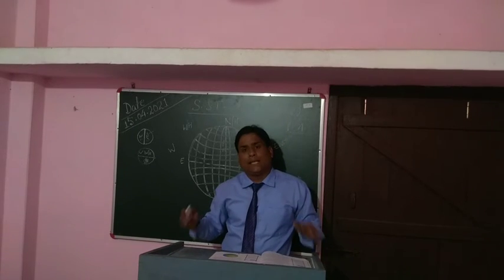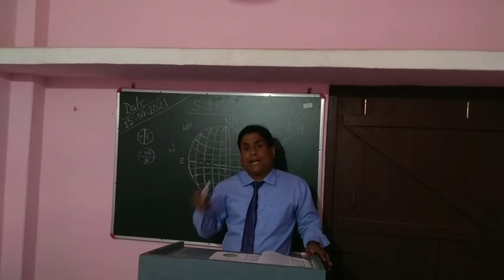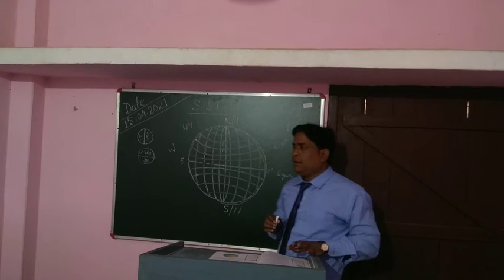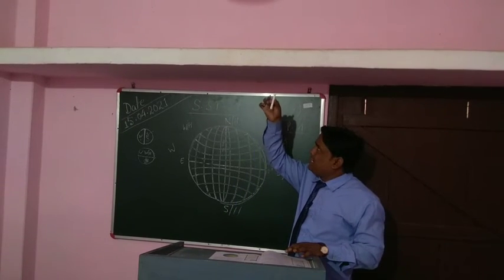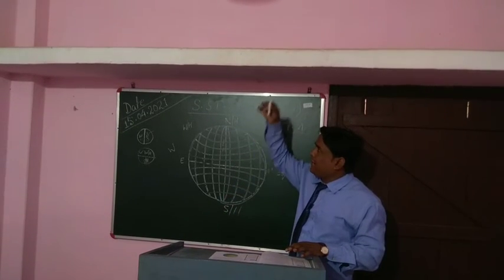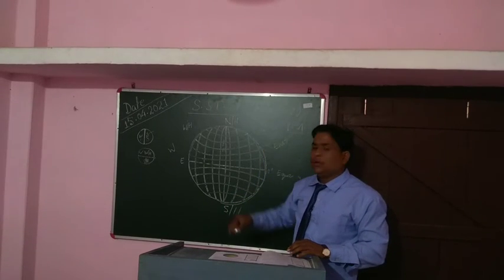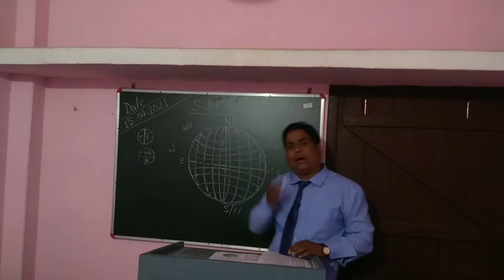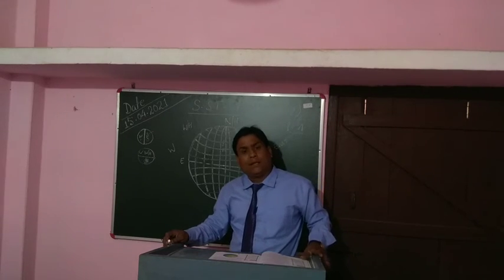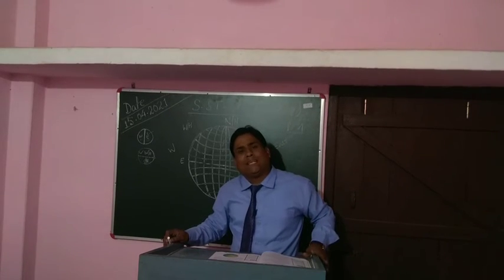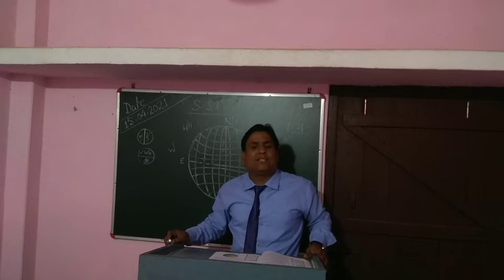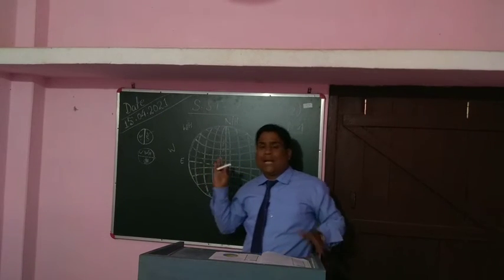What they have decided is that there will be one place which will be intersecting our country, India, into 2 equal halves, and that meridian passes through Mirzapur, a place in Uttar Pradesh. That time is being taken as the Indian Standard Time.